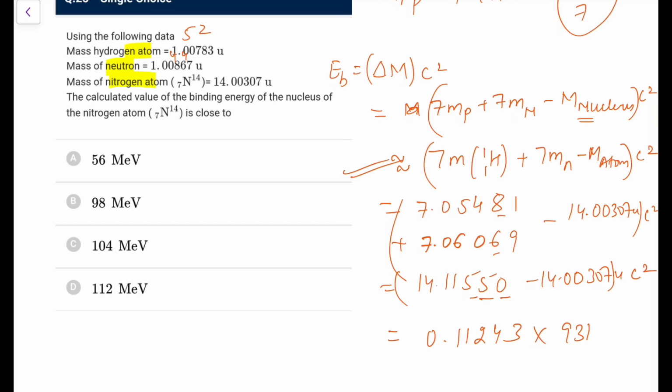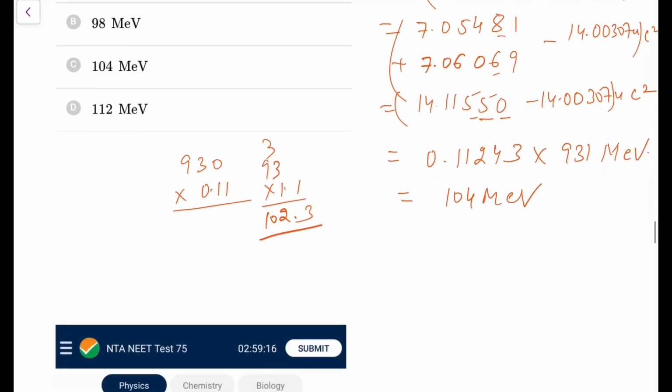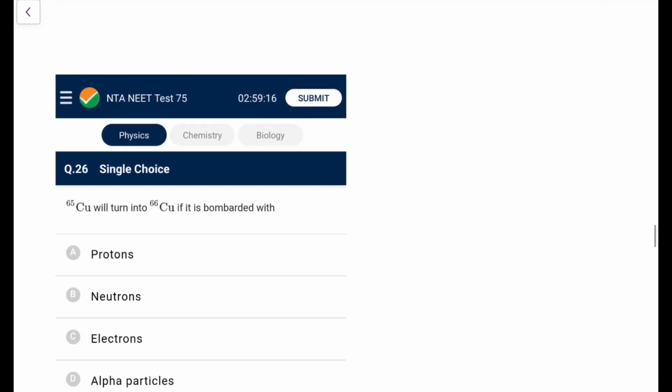And c square you write as 931 MeV per u, so we will get MeV. So 931 into 0.11, approximately, so it would be 110, 20, okay, 104 and 112, so you have to be careful here. Let's do 930 into 0.11 for checking: 93 into 1.1, so 11 3s are 33, 11 9s are 99 and 3, 102.3, which is slightly greater than this, so it won't be 112, it would be 104 most appropriately. So I go for 104, that would be more beneficial to me. It is not 112, I can make it out.